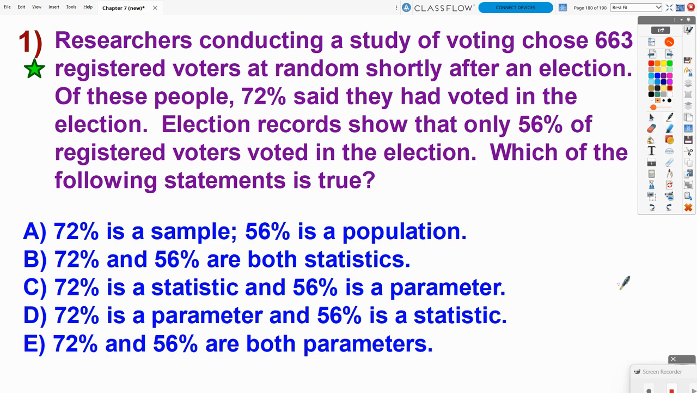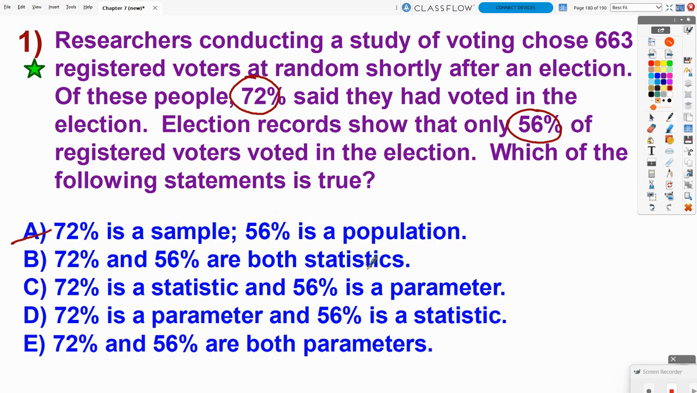If you look at our multiple choice answer options, we're just trying to identify if the 72% and the 56% in the problem are parameters versus statistics. Or I guess we should look at answer choice A here. It's saying 72% is a sample and 56% is a population. What I would say is 72% is coming from a sample, but it is not the sample itself. And 56% is not the population, but it is coming from the population. So I can tell you up front that A is definitely going to be off.